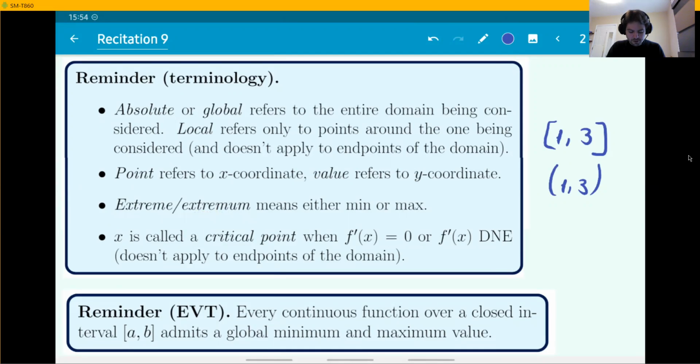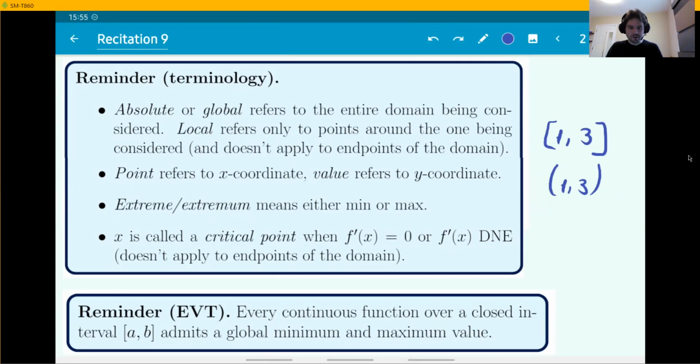And finally, what is a critical point? A critical point is a place where the derivative is 0 or does not exist. And also this concept does not apply to endpoints, a similar remark. If you're looking for the critical points of a function defined on the interval between 1 and 3 like this, it has to be a point inside, strictly between 1 and 3.